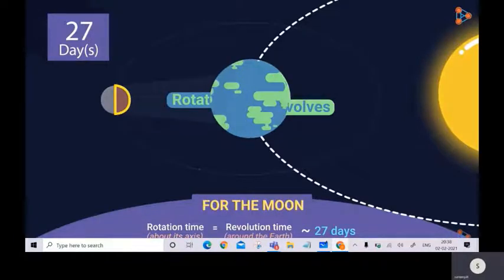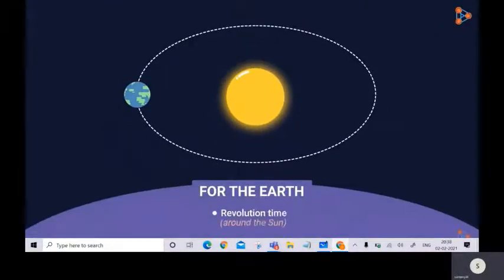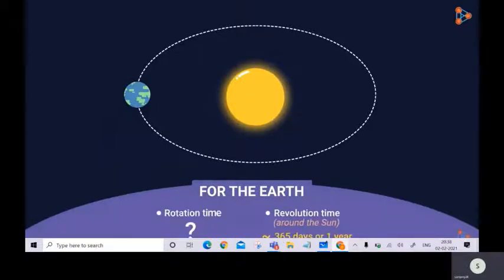But what about the Earth and the Sun? Is the same concept applicable for them as well? No, right? We know that the Earth completes one revolution around the Sun in approximately 365 days. And what about its rotation? Is that also 365 days? No, we're aware that its rotation time is 1 day or 24 hours. So it's clear now that from the Sun, both the sides of the Earth would be visible.